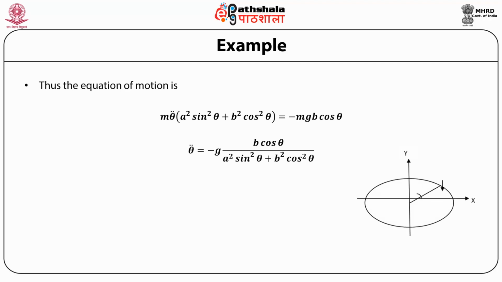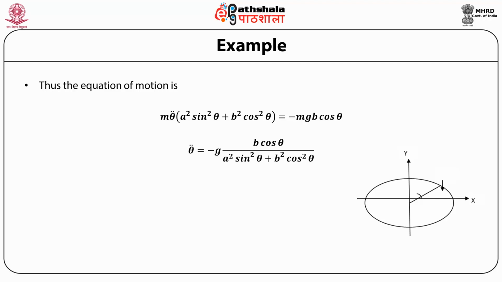Thus, the equation of motion of a particle moving on an elliptical wire is simply given by theta double dot is equal to minus g times b cosine theta divided by (a square sin square theta plus b square cos square theta).